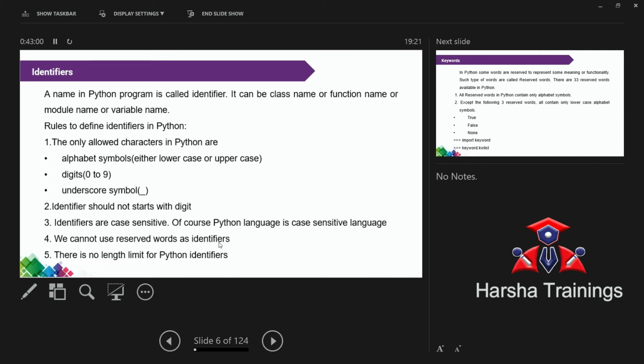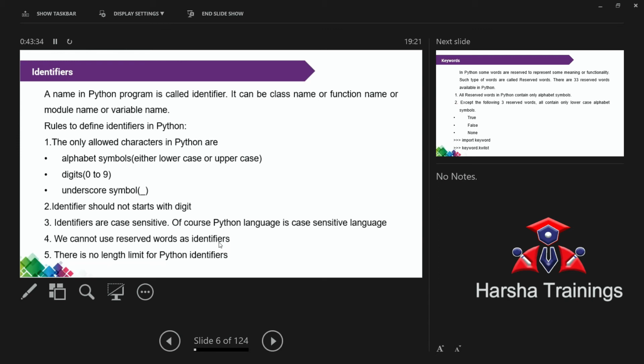What do you mean by reserved words? Yes, keywords. What do you mean by keywords? Exactly. At the time of language development, some words are reserved for some fixed meaning. One simple example, the word if followed by condition. So if is used only for checking the condition, while is used for repetition of a loop, for is used for repetition of a loop, print is used for printing the value, right?